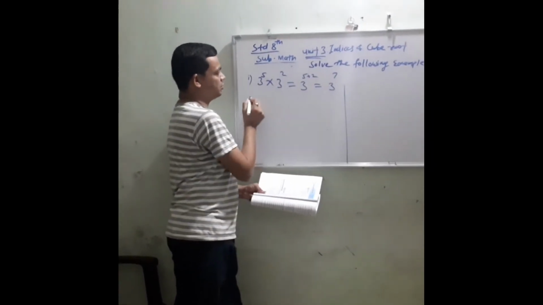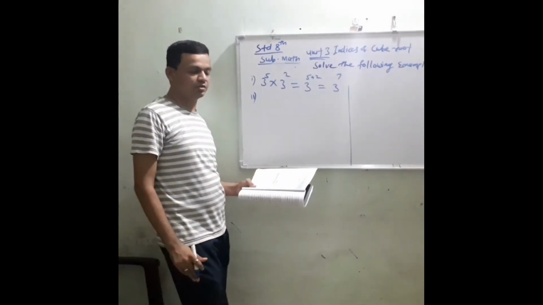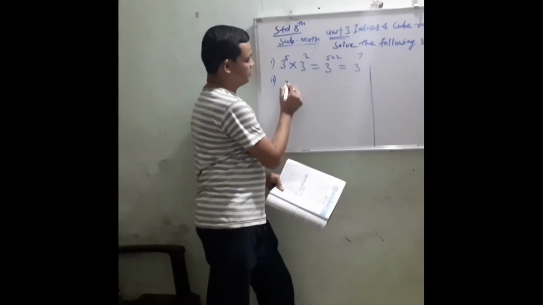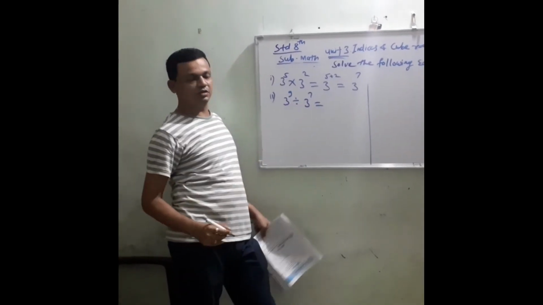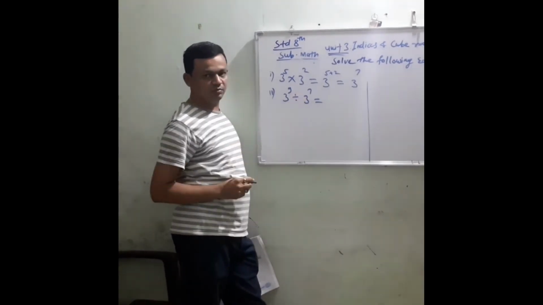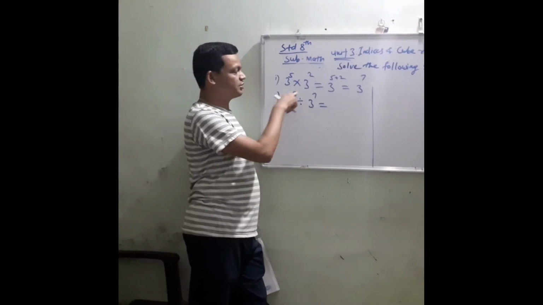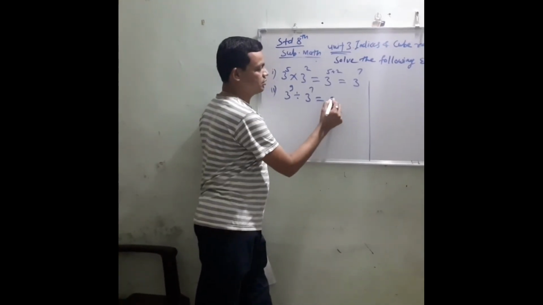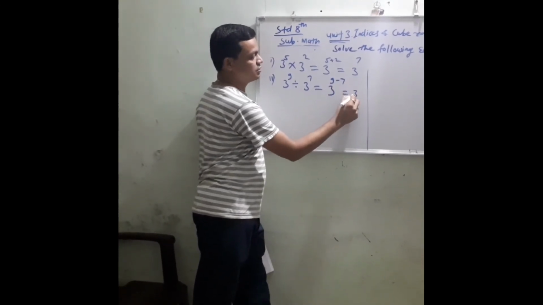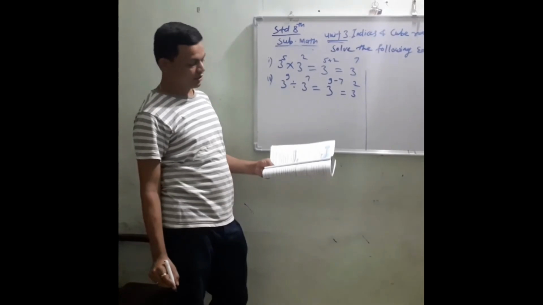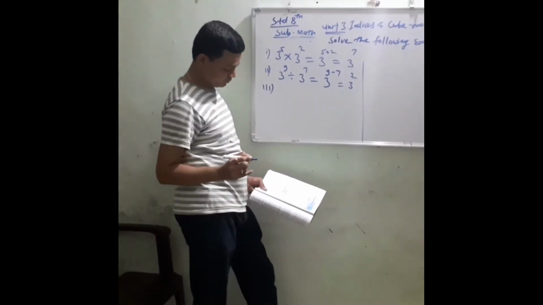So by using the rules of indices, we have to solve all the examples. Second one is 3 raised to 9 divided by 3 raised to 7. In this example, the bases are the same, but there is a division, so we have to subtract the index, that is 3 raised to 9 minus 7, that is 3 raised to 2. This is our answer.